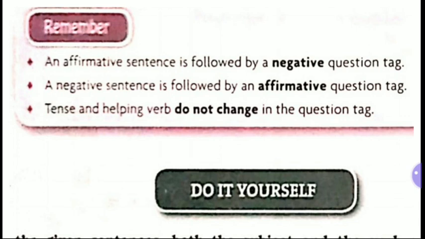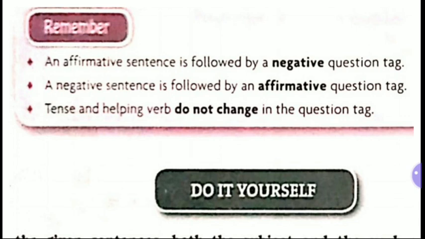Tense and helping verb do not change in the question tag, but subject may get changed. For Pratik, he, and in the same manner, there may be some changes according to the context. This is what you have to remember, that an affirmative sentence is followed by a negative question tag, while a negative sentence is followed by an affirmative question tag.